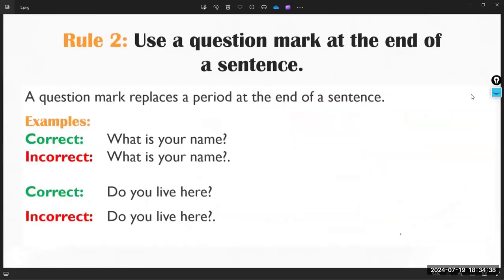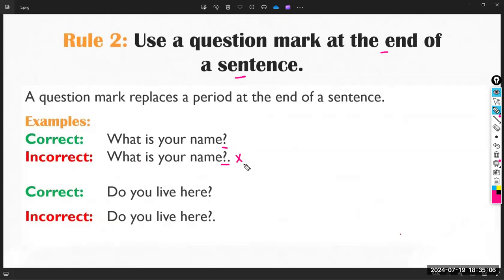Okay, now rule number two is saying I have to use a question mark at the end of any sentence, absolutely, again, if I'm asking a question. So notice that if I want to ask, what is your name? I have to write the question mark at the end of the question or the sentence. But the most important thing you have to be careful of, Malak, is do not use a full stop with the question mark.